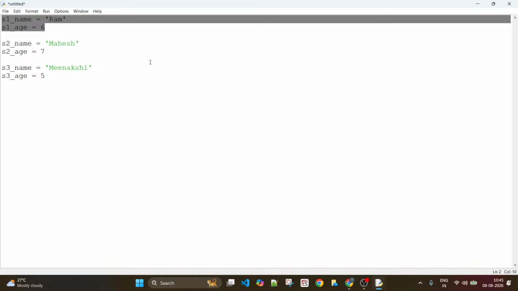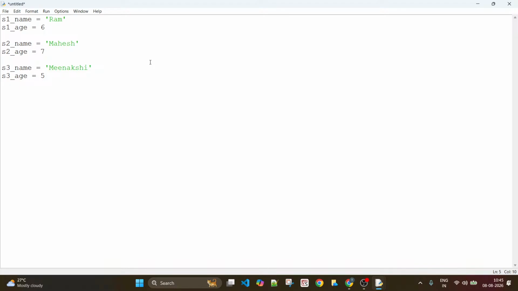Practically, it is not possible. Or if you have 10,000 students, you definitely need 20,000 variables if you take this approach. Correct? Which is not practical.